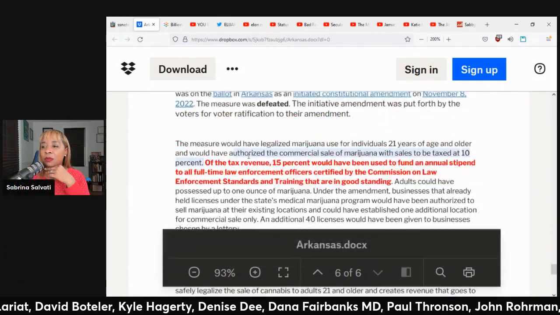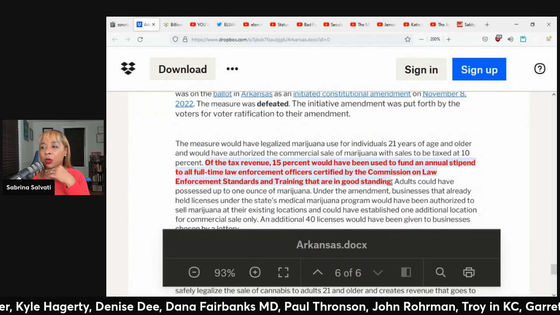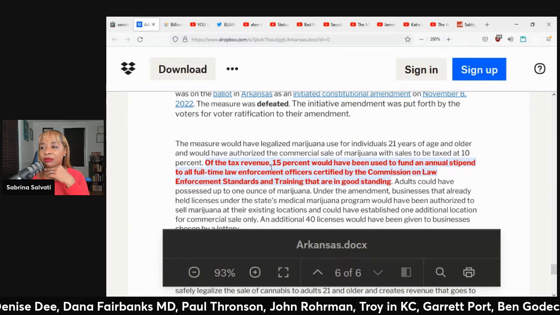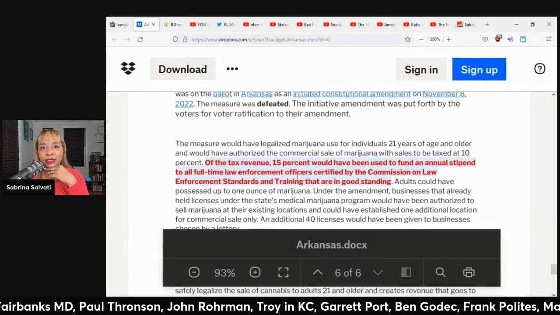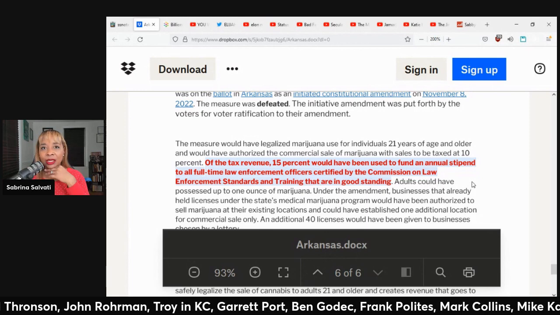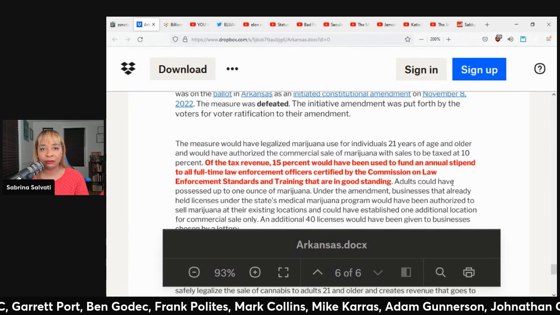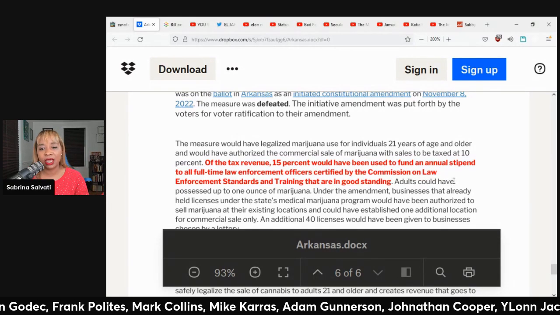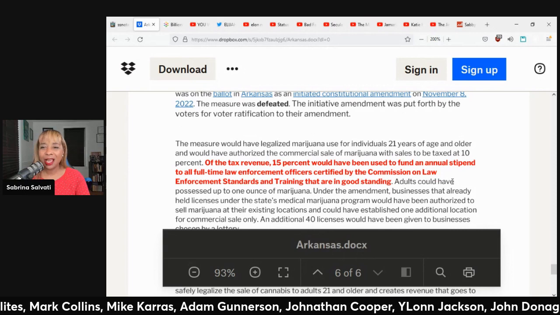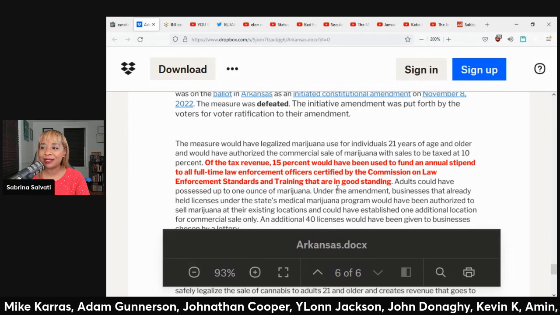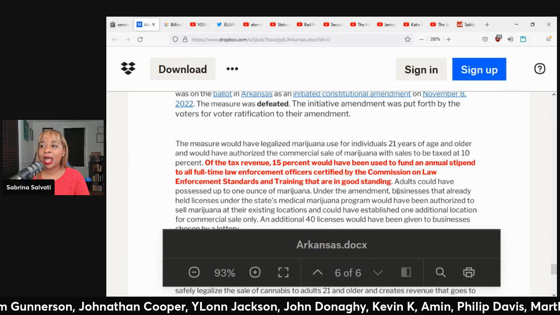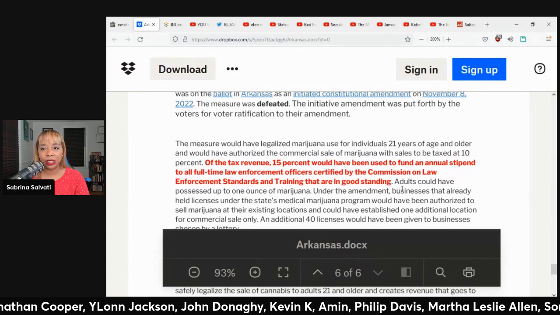So that could have also been another reason why some people voted against it, because they were going to give like 15% to the police. But they did that on purpose. They put that in there so that people who have issues with law enforcement would vote against it and they wouldn't have legalized marijuana in that state. You see how people try to do sneaky things? They try to be sneaky with that. I know for Massachusetts, that is not the way that it worked. So that is the Arkansas ballot initiatives. All right, Arkansas.